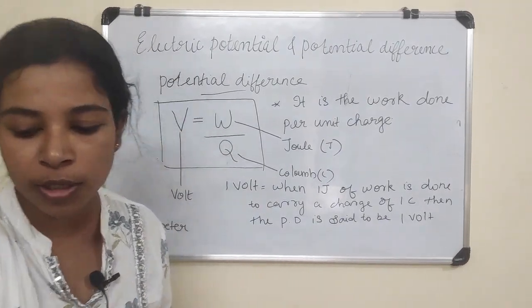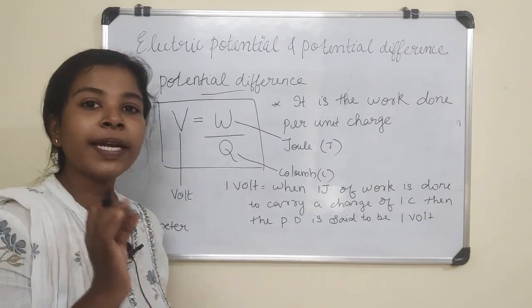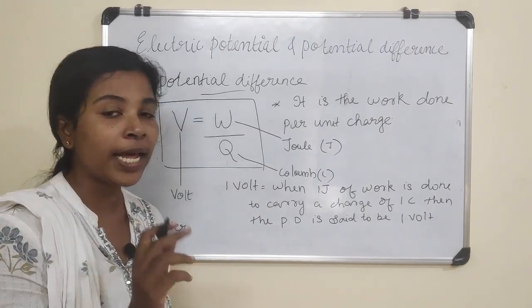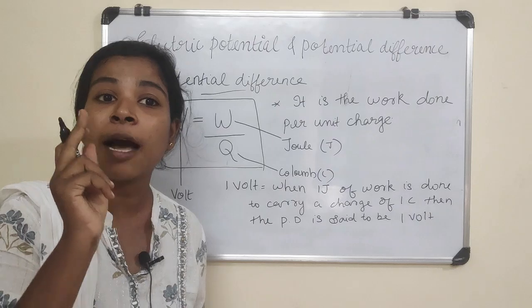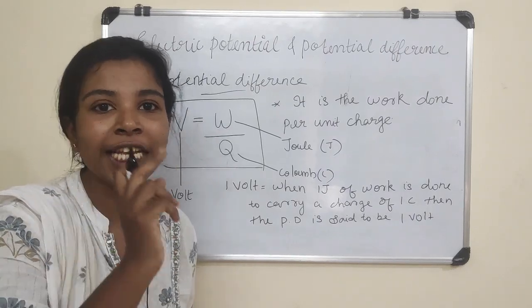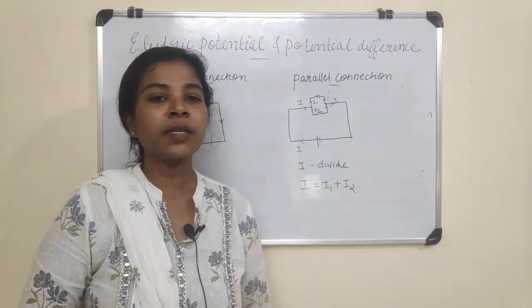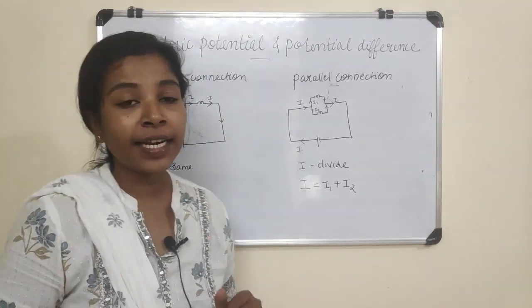Okay. How will the voltmeter be connected? It will be connected in parallel to the circuit. And how is the ammeter connected? The ammeter is connected in series to the circuit. Okay. So what is series and parallel connection?